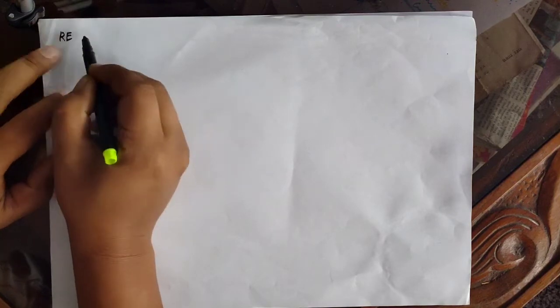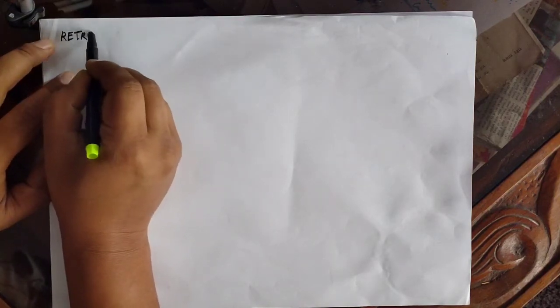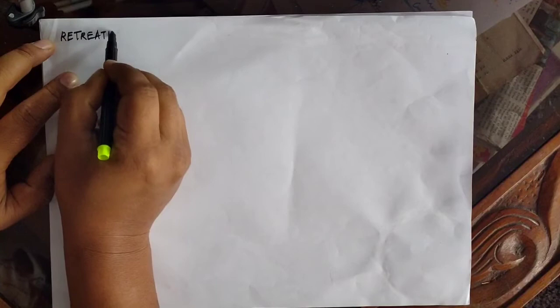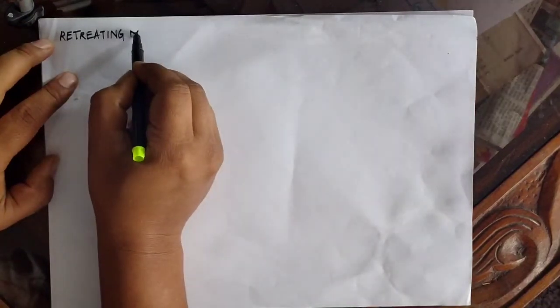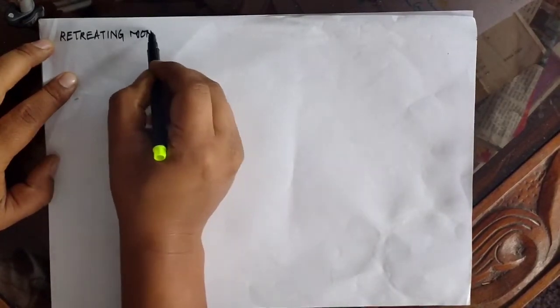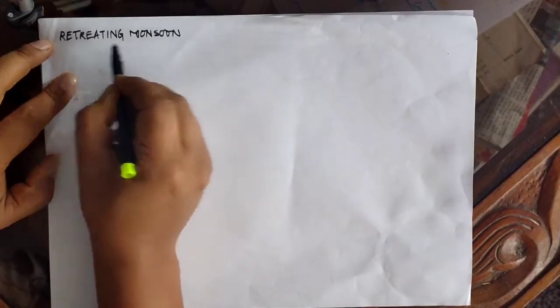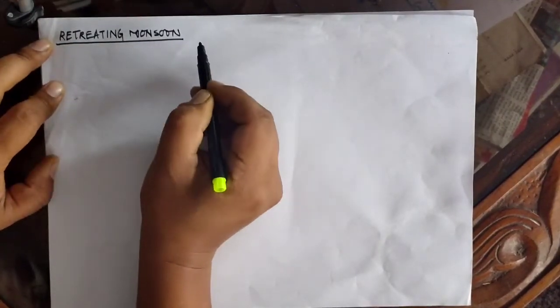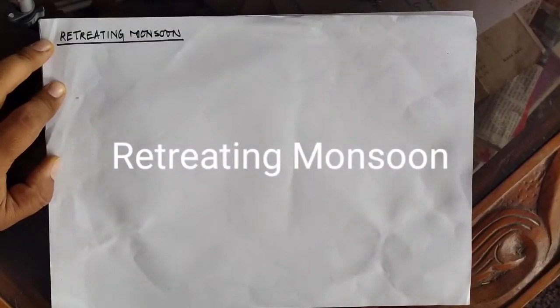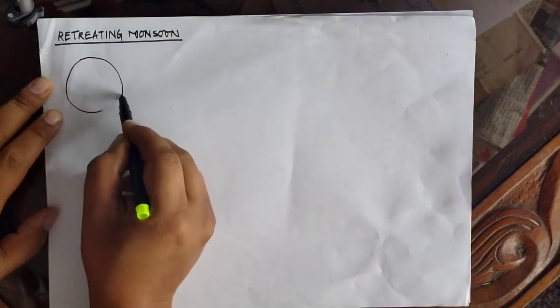Hello everyone. So today we are at the last part of the climate of India, and we have discussed before a few seasons like the hot, dry summer season and the southwest monsoon. Today we are going to discuss another season, that is the retreating monsoon. It is basically the withdrawal of the monsoon.